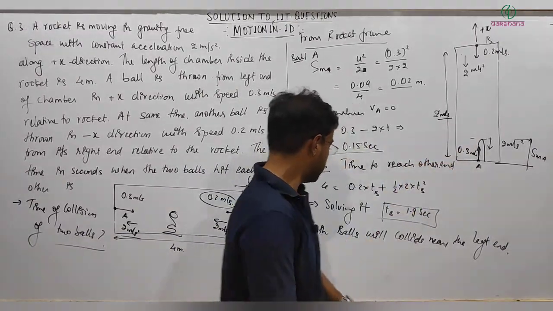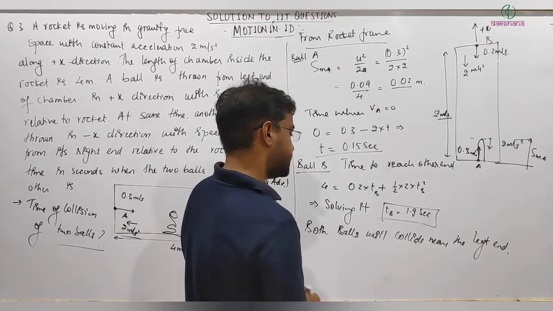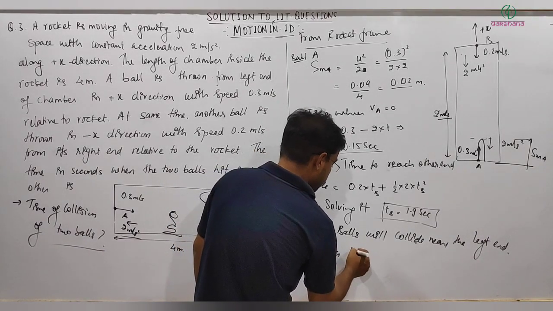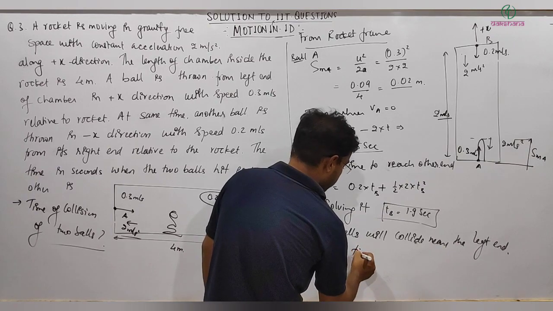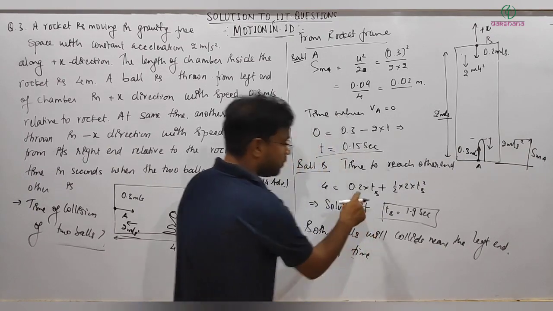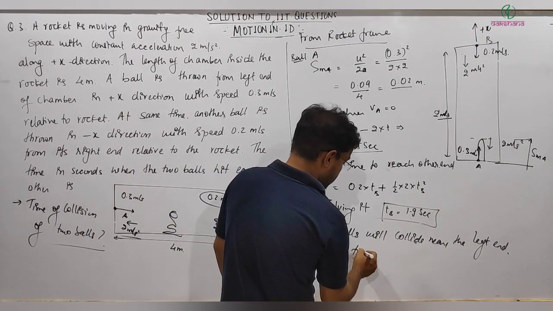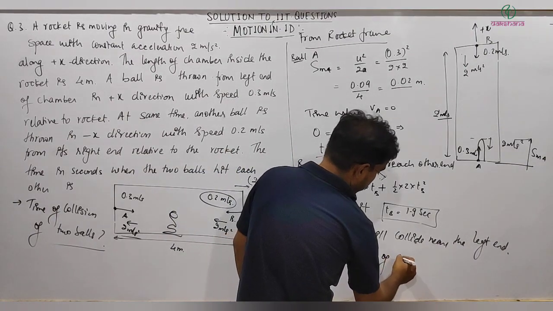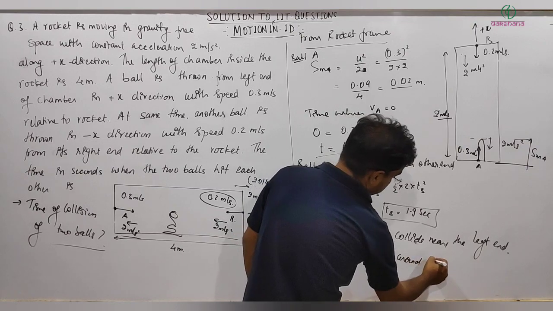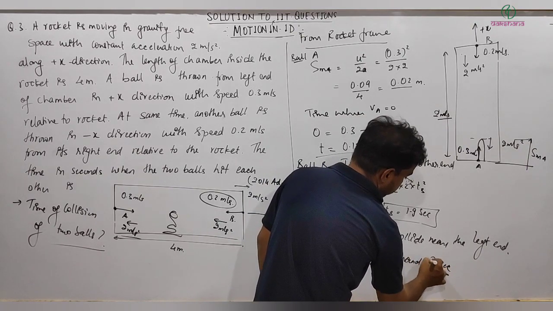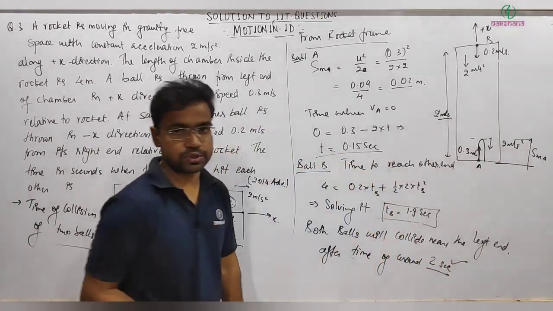So both balls will collide near the left end, and after a time of 1.9 seconds, but I will write the nearest integer, around 2 seconds. So actually this is the answer, and that is the correct approach.